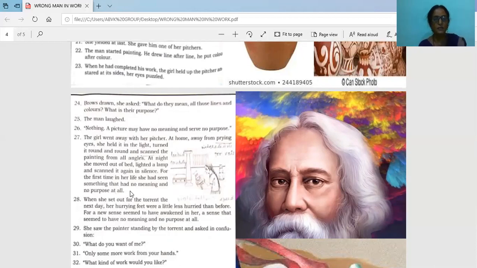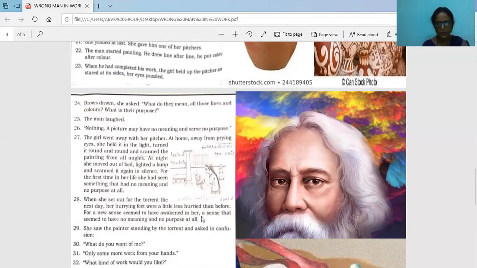So he drew pictures and gave the picture to her, and she saw. Then she was amazed. She was completely changed. When she set out for the torrent the next day, her hurrying feet were a little less hurried than before. Her steps were now moving at less speed. She was not going that much faster than she was going before. What happened? The next day, after seeing this picture and painting, when she was going to the torrent, she was going slowly. For a new sense seemed to have awakened in her.